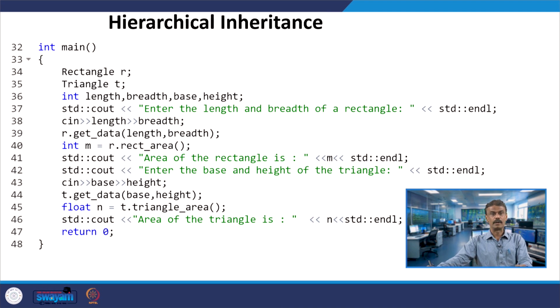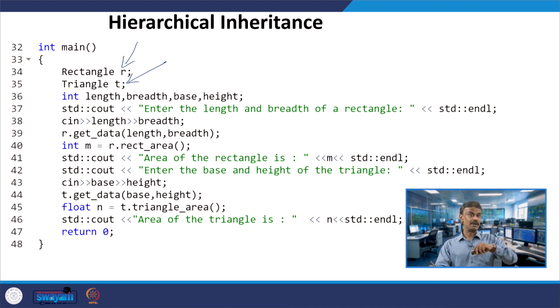In the main program, assume that you have an object R whose class is rectangle, and another object T whose class is triangle. Here you have four variables: length, breadth, base and height.